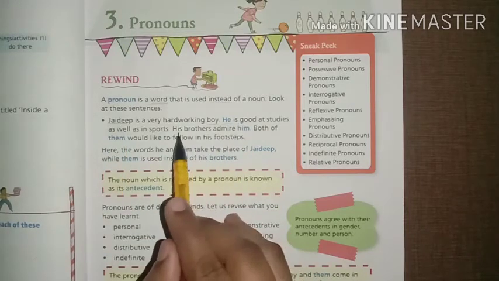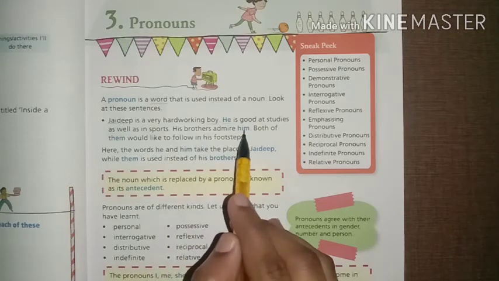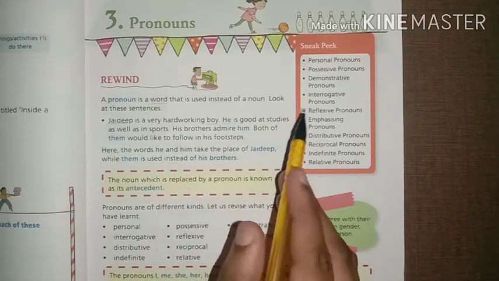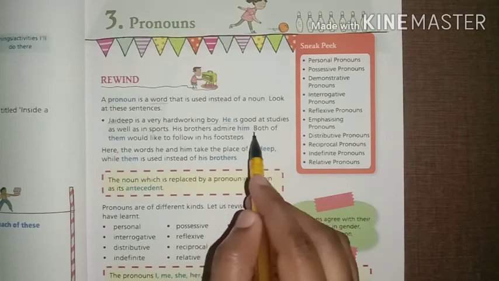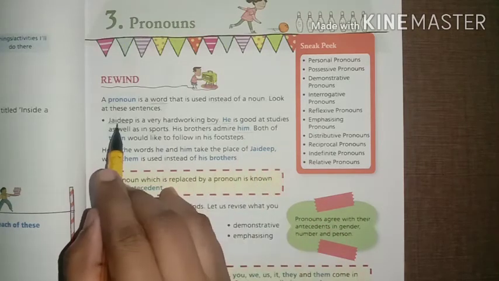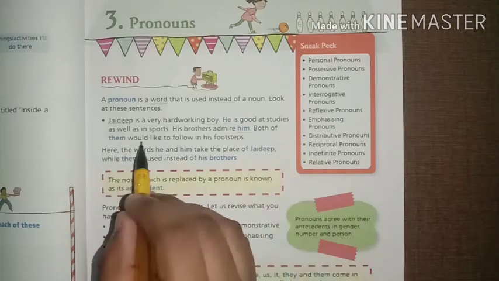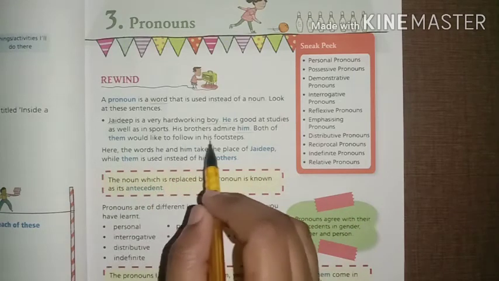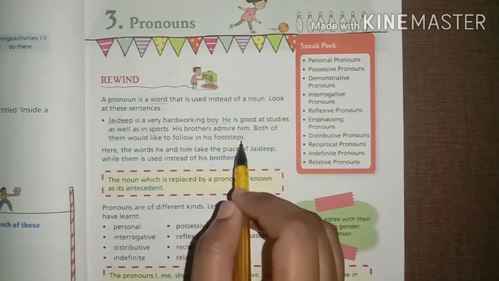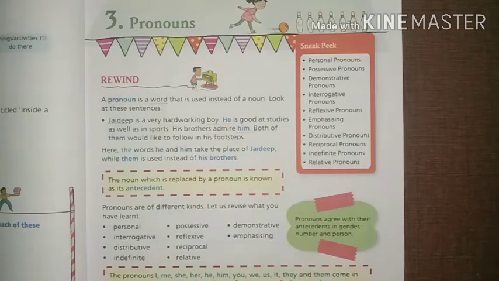His brothers admire him. So him is here also a pronoun because Jaideep is a boy and we use him instead of Jaideep as an object. Both of them would like to follow in his footstep. So Jaideep's brothers follow him in his footstep. Whatever Jaideep wants to do in his life, his brothers also want to follow him.